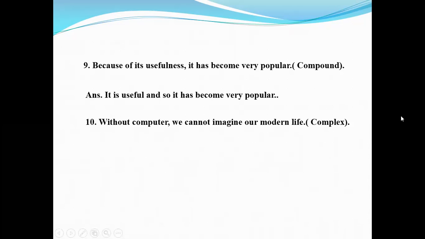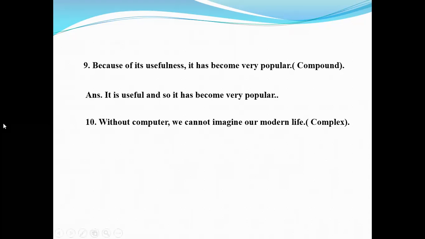Now, question number 10. Without computer, we cannot imagine our modern life. This is an example of a simple sentence, and if we want to make it complex, we need to make one principal clause and one subordinate clause, and they must be connected with a subordinate conjunction.